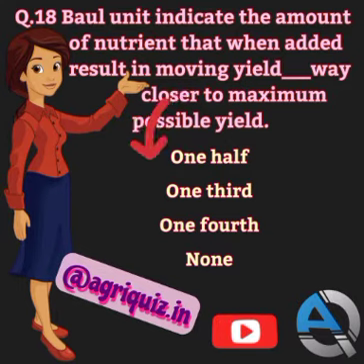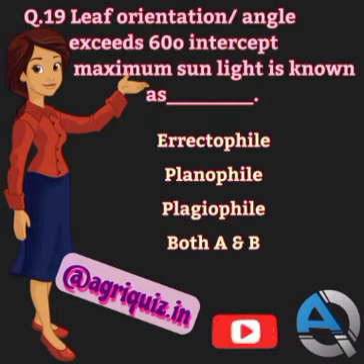Question number 19. Leaf orientation angle exceeding 60 degrees intercepts maximum sunlight and is known as erectophile, planophile, plagiophile, or both A and B. The correct answer is erectophile. Leaf orientation angle exceeding 60 degrees intercepts maximum sunlight and is known as erectophile.